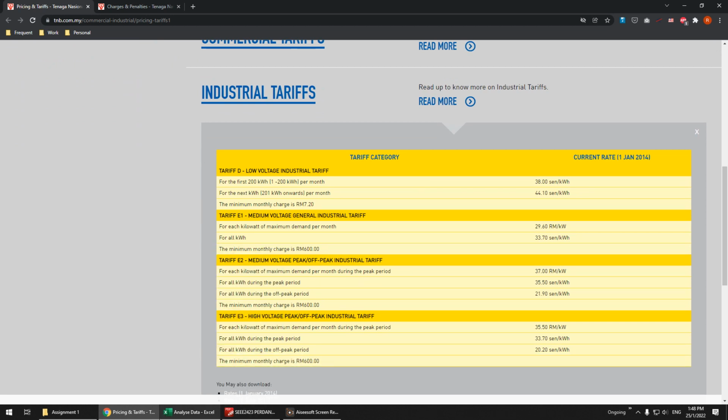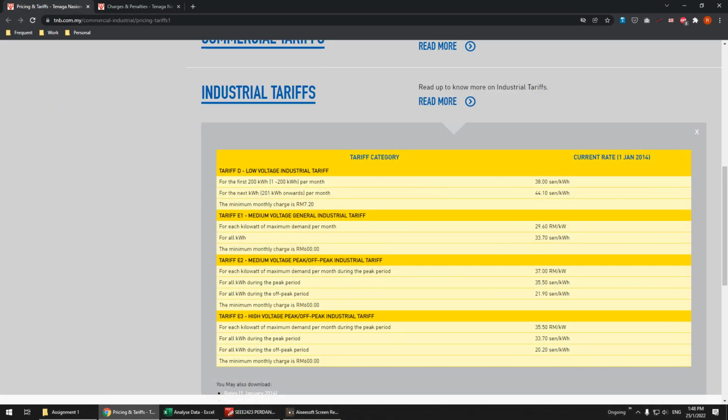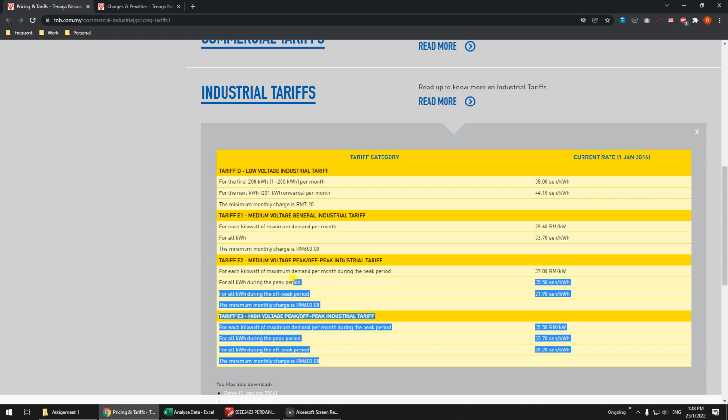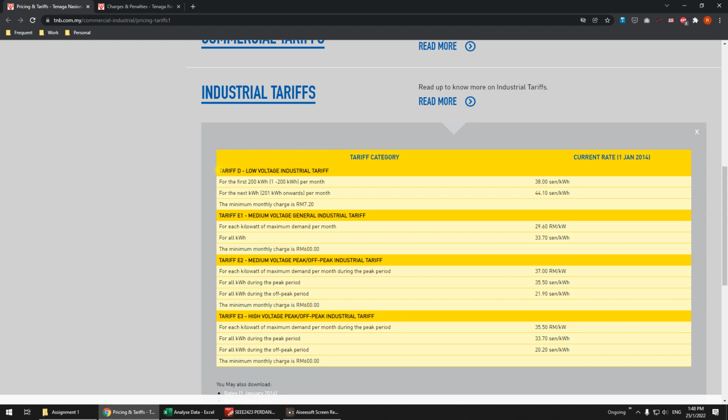Based on the characteristics, you have to know which tariff to use. What is medium voltage? You can check it out. Different times, different ways. You have to know this, because this is actually in your chapter 3.3. So you need to know how to calculate this.